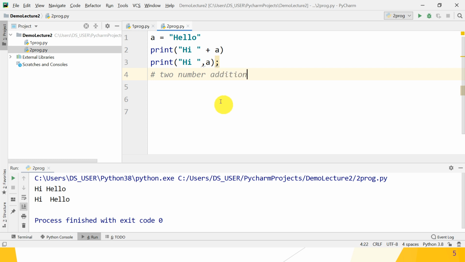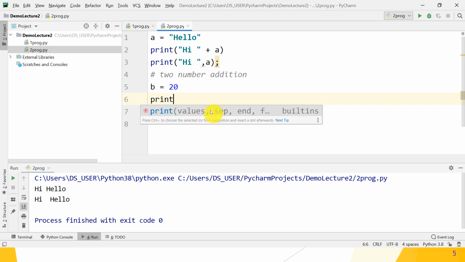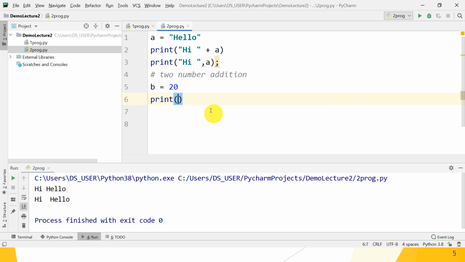Okay, so first take the variable b is equal to, suppose, 20. That means b is a variable of type integer. Next print. Take another variable c of type int and assign the value 30. Now just b plus c and check whether it works or not.